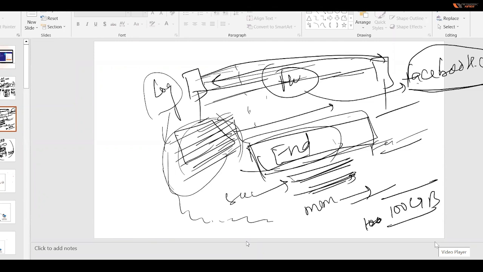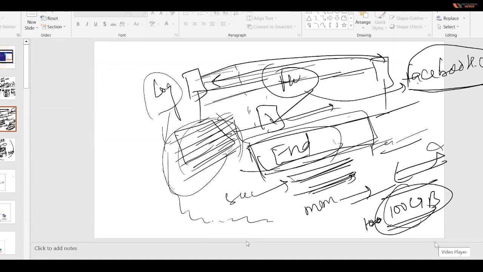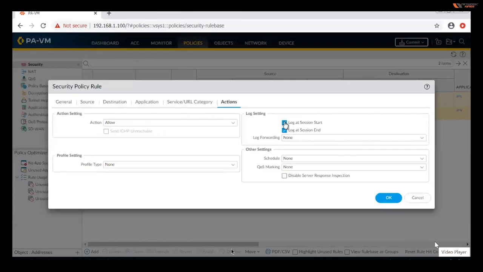If you have 100 GB in your firewall, and you selected log at the start, that 100 GB could be used up in 1 or 2 months because of the logs coming in. So it's better to use log at session end, which is authentic data.